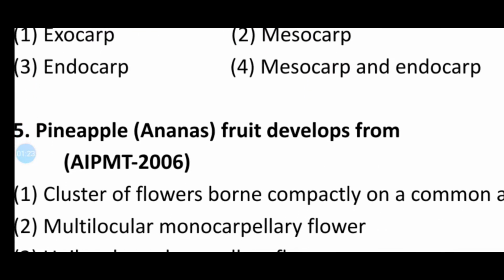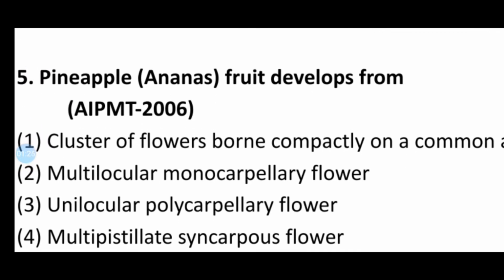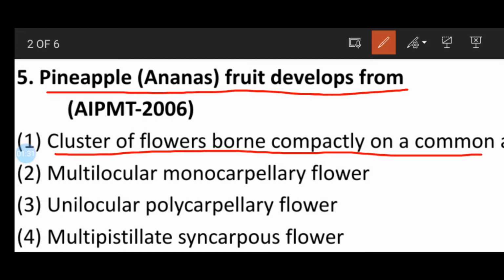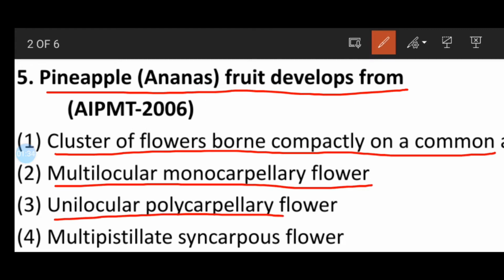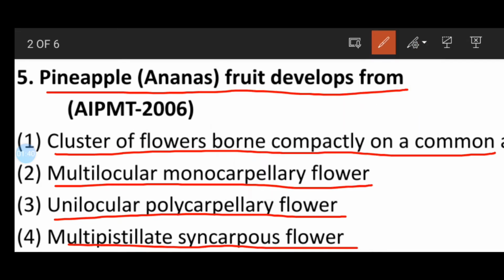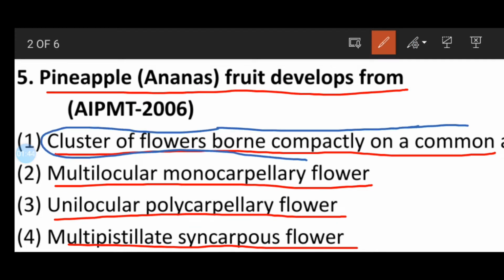Question number 5, look at question number 5. Pineapple, ananas fruit develops from a cluster of flowers borne compactly on a common axis, a multilocular monocarpellary flower, a unilocular polycarpellary flower, or a multicarpellate syncarpous flower. So here the correct answer will be the cluster of flowers borne compactly on a common axis. So this is the pineapple or ananas fruit.